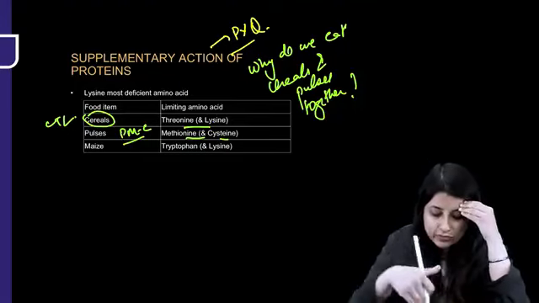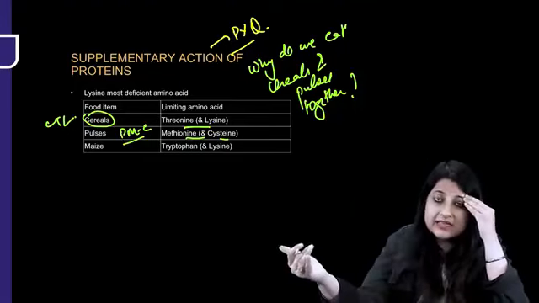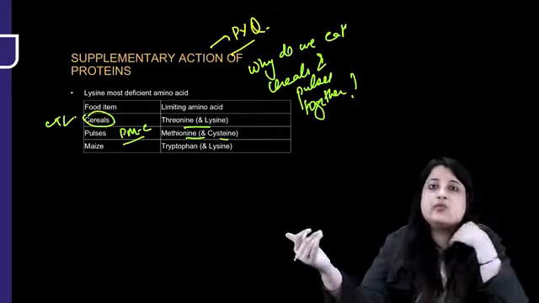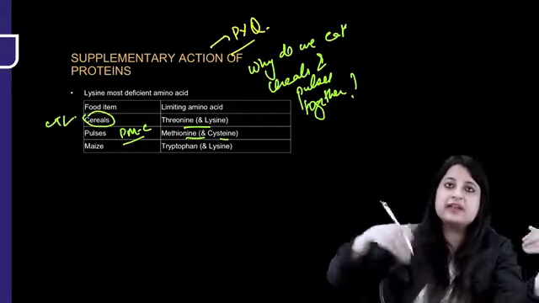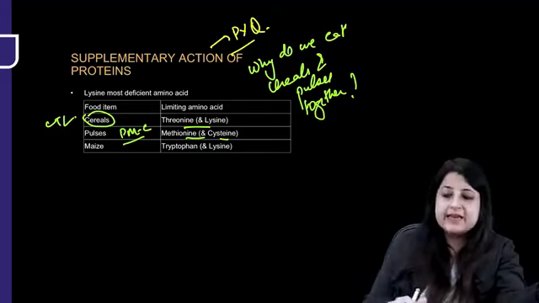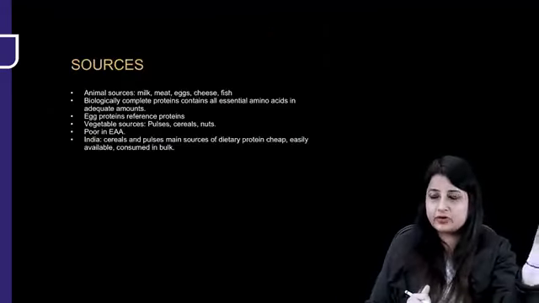So when you eat dal and chawal or cereals and pulses together, whatever is the limiting amino acid in one food product is supplemented from the other food product. That is known as supplementary action of protein.